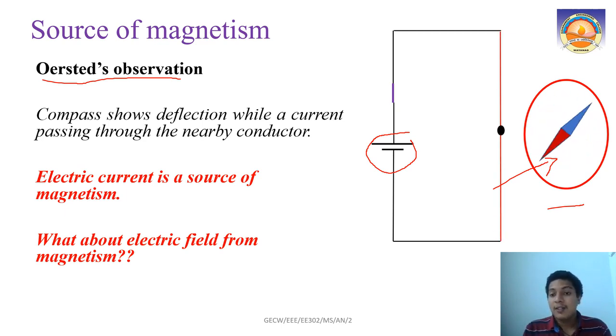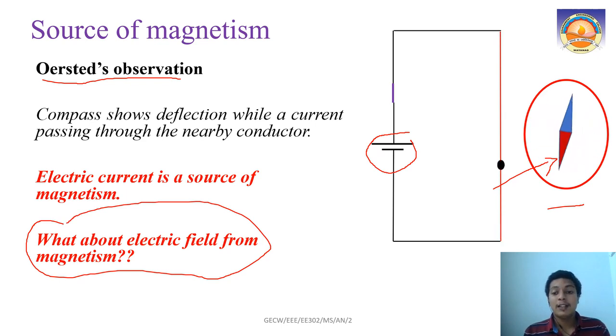So that concept is what struck Oersted, and it went into other laws in magnetostatics, right? So here your charge is producing magnetism. That is interesting. So our question here is: what about electric field from magnetism? Anyhow, your charge is producing magnetism. Now what about the reverse? Reverse means whether magnetism can produce electricity or not. That concept led to Faraday's law, or induced EMF, right? That is what we will be discussing in the next lecture. Using Faraday's law, we will start modifying Maxwell's equations.